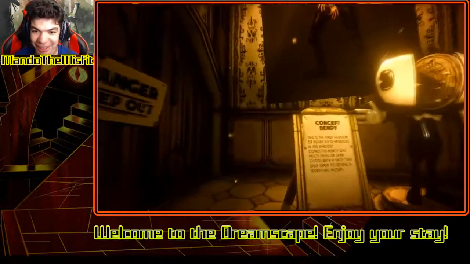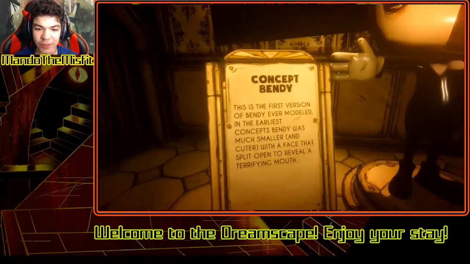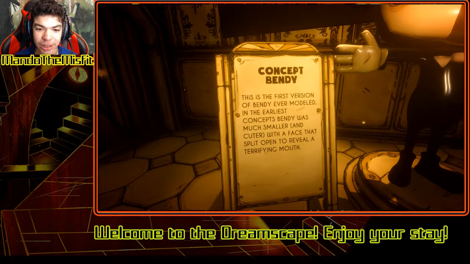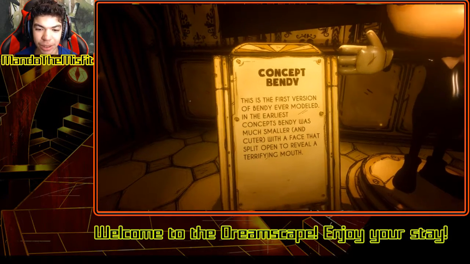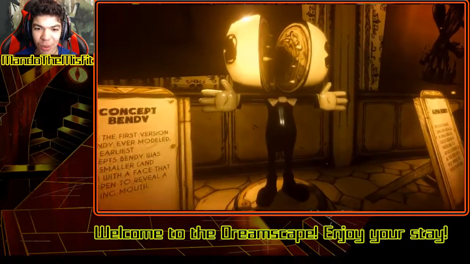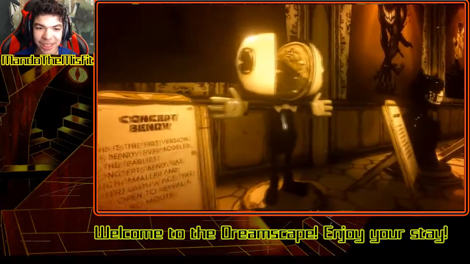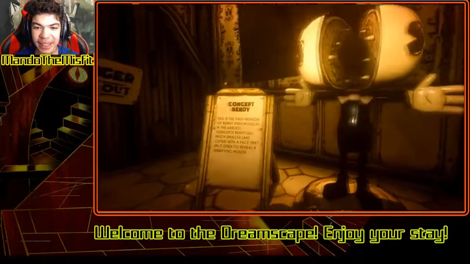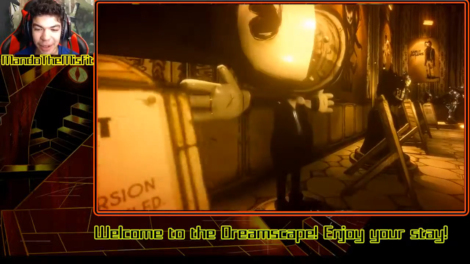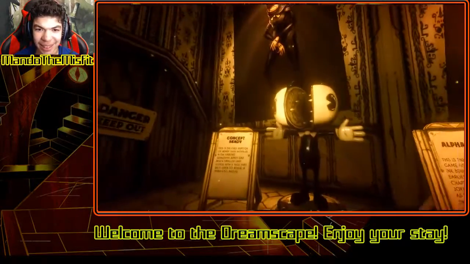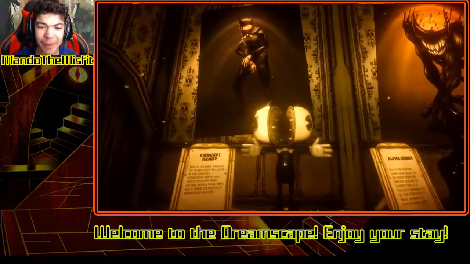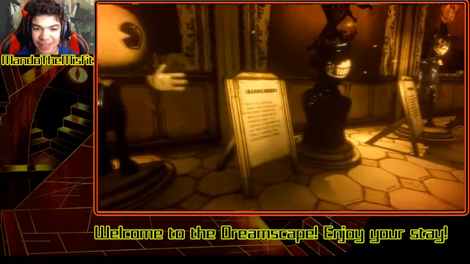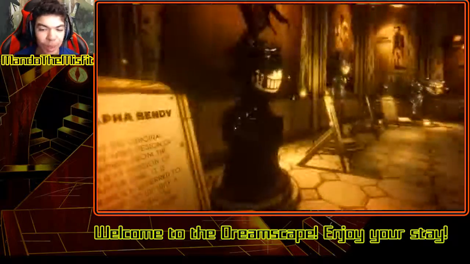Alright, what is this? What is this thing? Concept Bendy. This is the first version of Bendy ever modeled. In the earliest concepts, Bendy was much smaller and cuter, with his face split open to reveal a terrifying mouth. Wow, jeez, I like this model, but I could see why they ditched it, because it just doesn't seem very much like a character. It just doesn't seem very threatening.